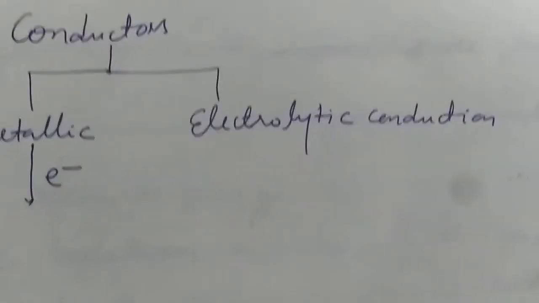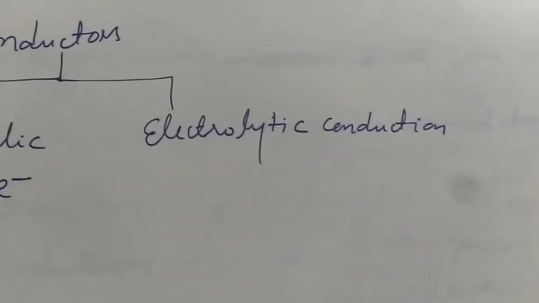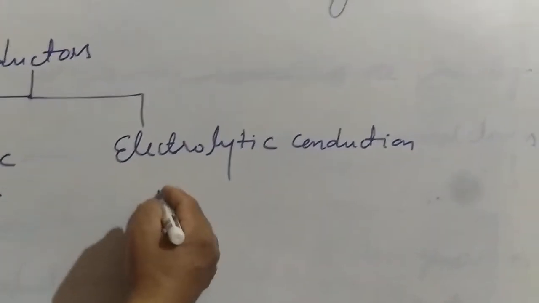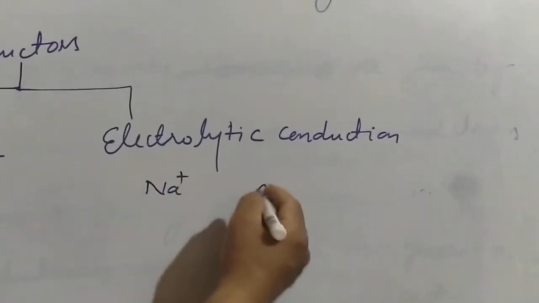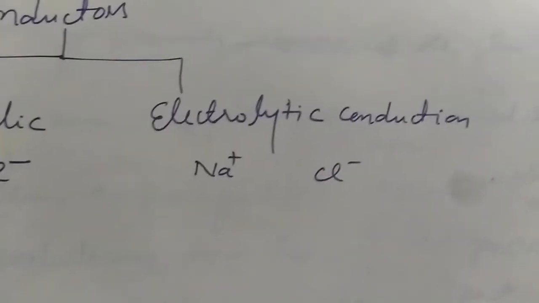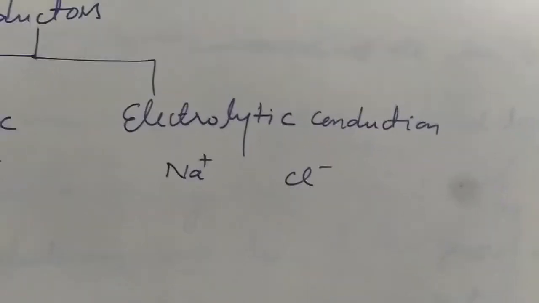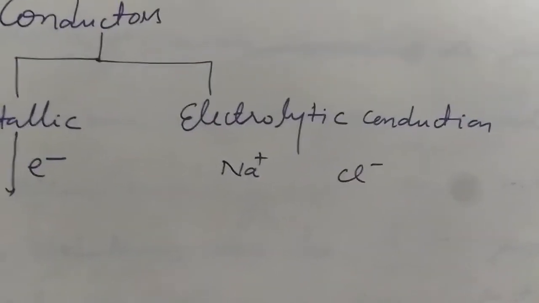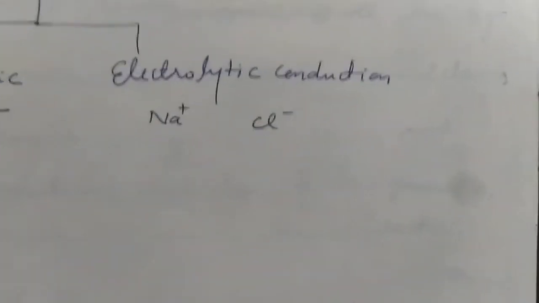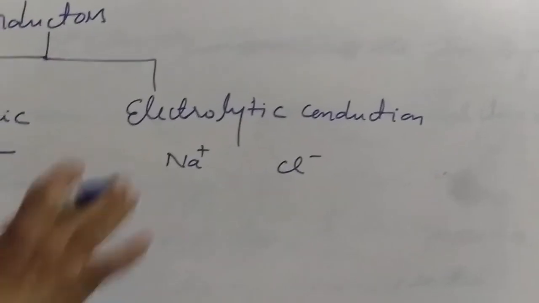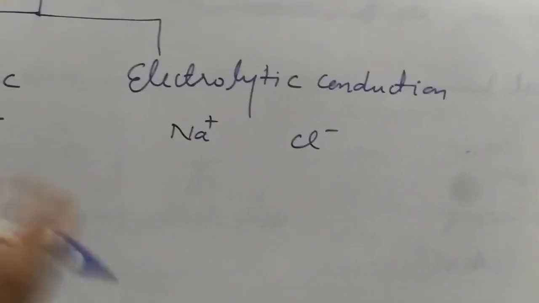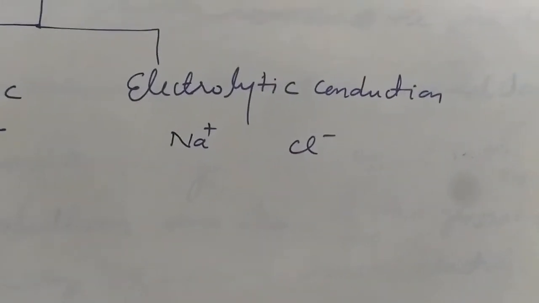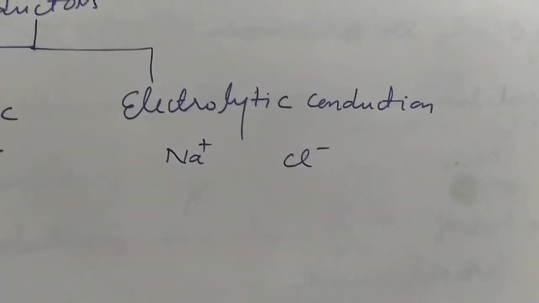Substances which conduct electricity in a molten state or in aqueous solutions actually produce ions. When you dissolve them in water, they produce ions, and the flow of ions means the flow of charge, and flow of charge is called electricity. So we will discuss electrolytic conductance. Substances which conduct electricity in their molten state or in their aqueous solution, we call them electrolytes.